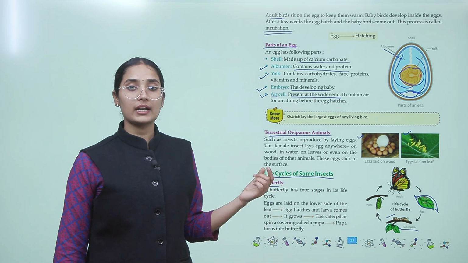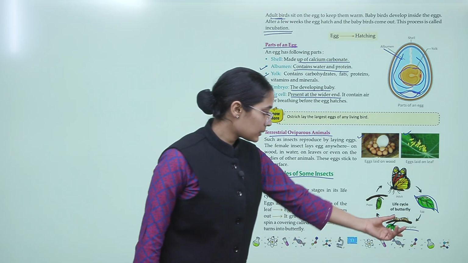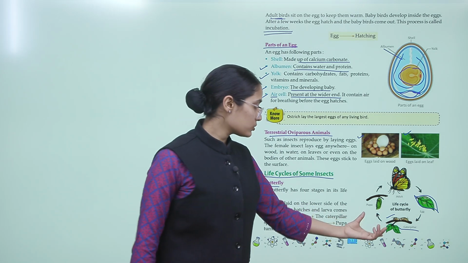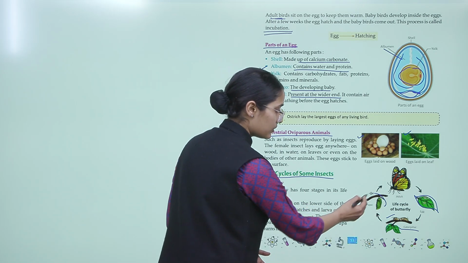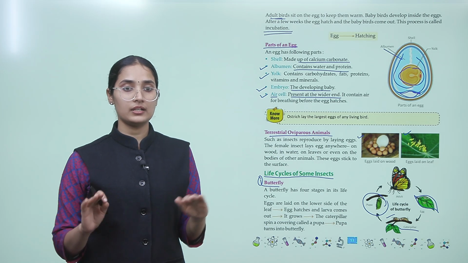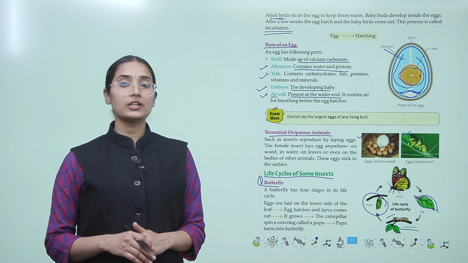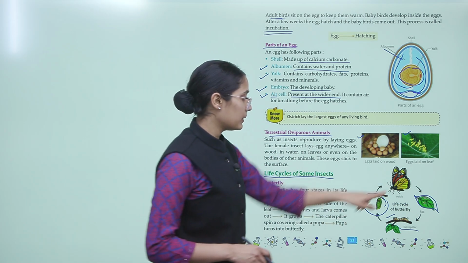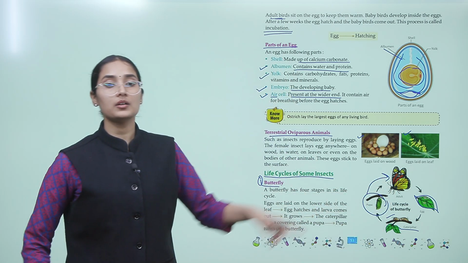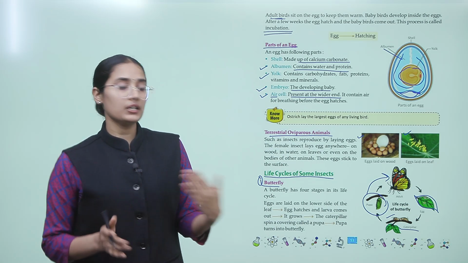The caterpillar grows in size, it eats a lot of leaf, and then it spins a covering around itself. That's called the pupa, right? Next, the pupa turns into a butterfly, right? This development happens over weeks, and then the pupa turns into a butterfly. Now let's go to the next page.